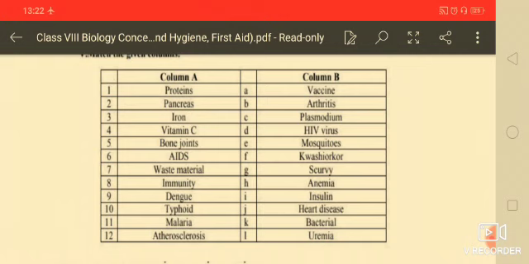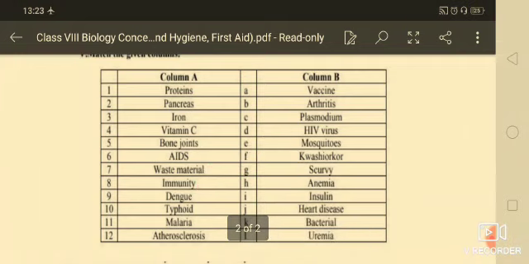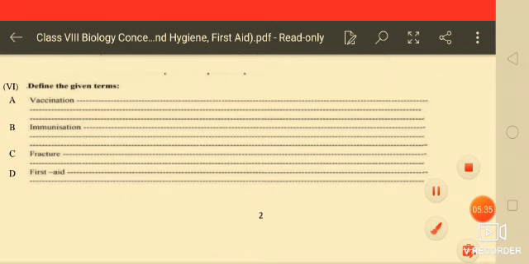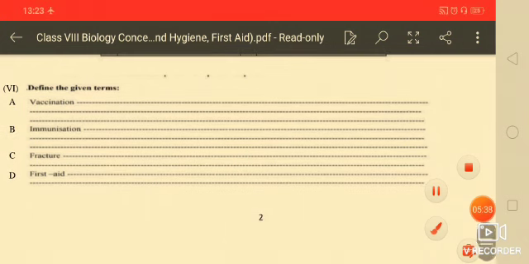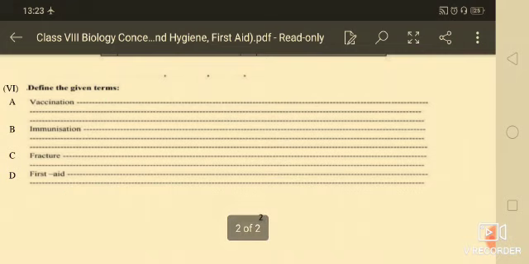Now next one is AIDS, that is caused due to the HIV virus, like that you will join it. And here next one is arthritis, that is bone joint pain. Here like that you will match these things with their correct columns. Next one is define the terms given: vaccination, so you will give the explanation of the vaccination, immunization, fracture and first aid with the help of your books.